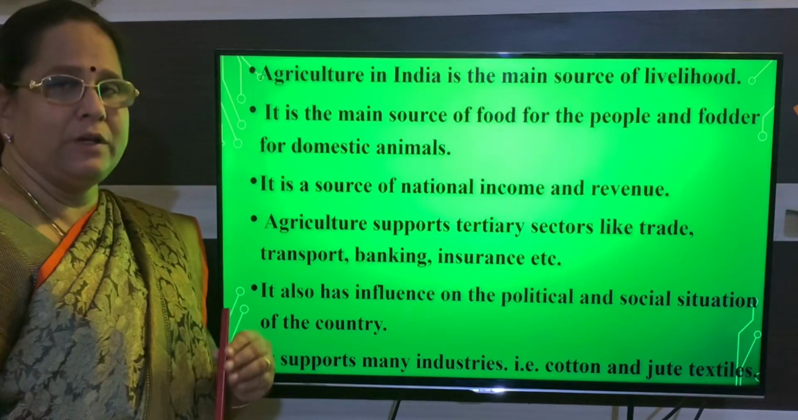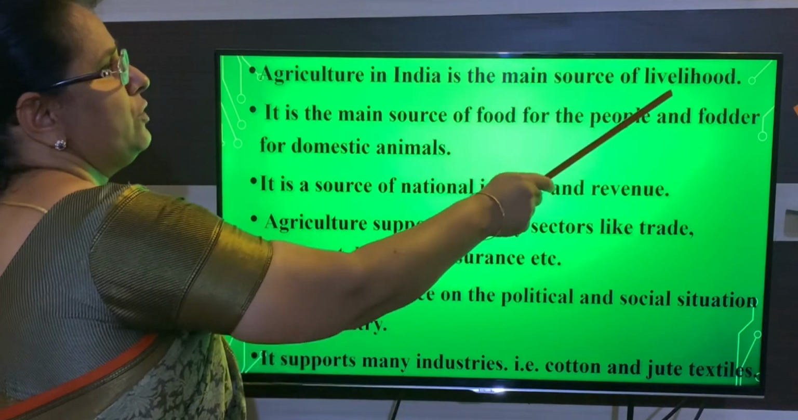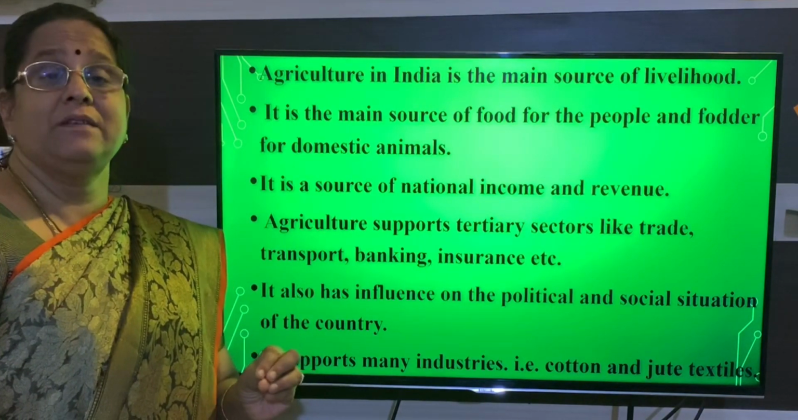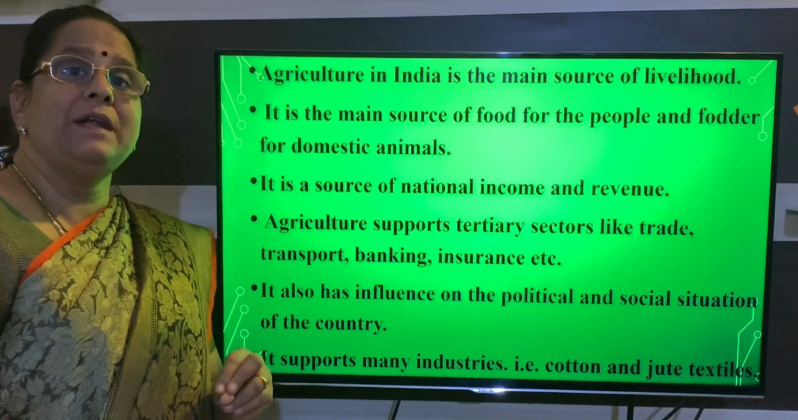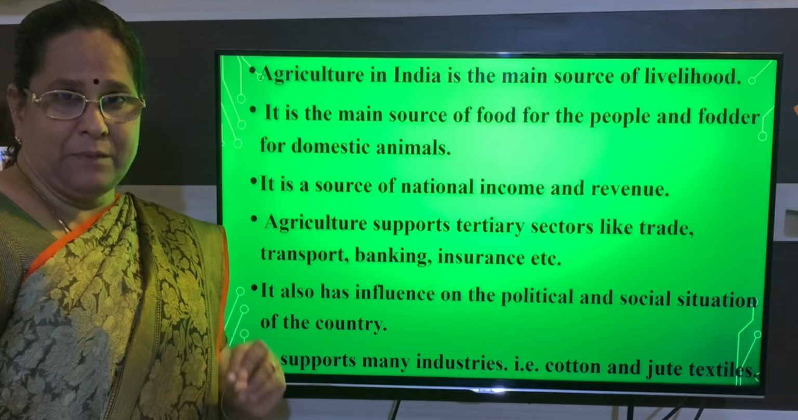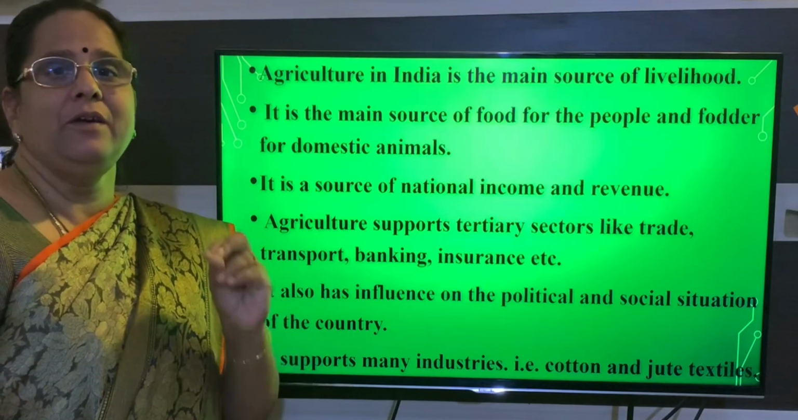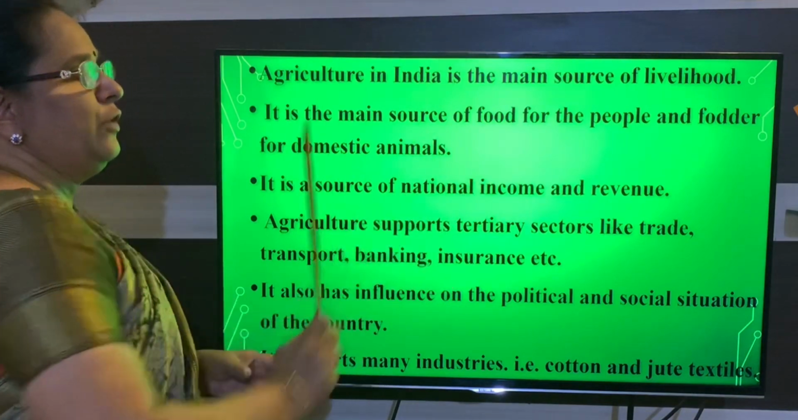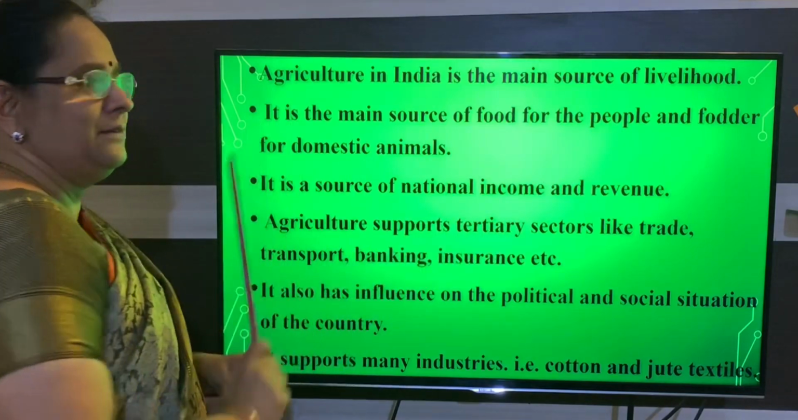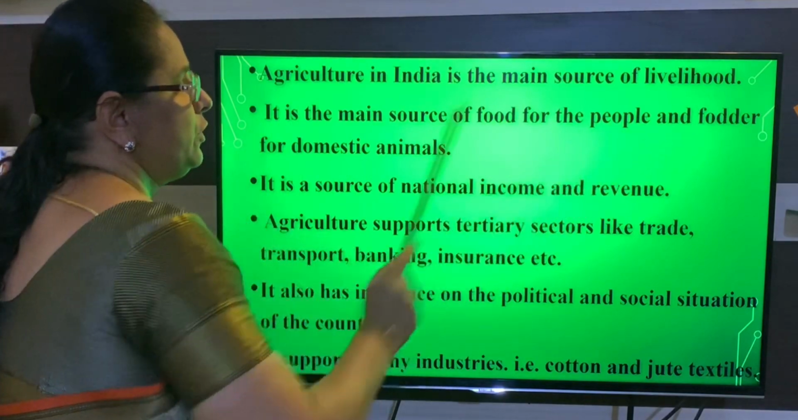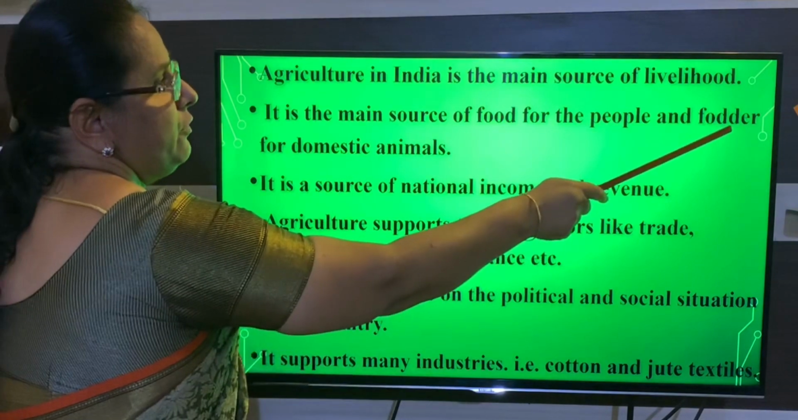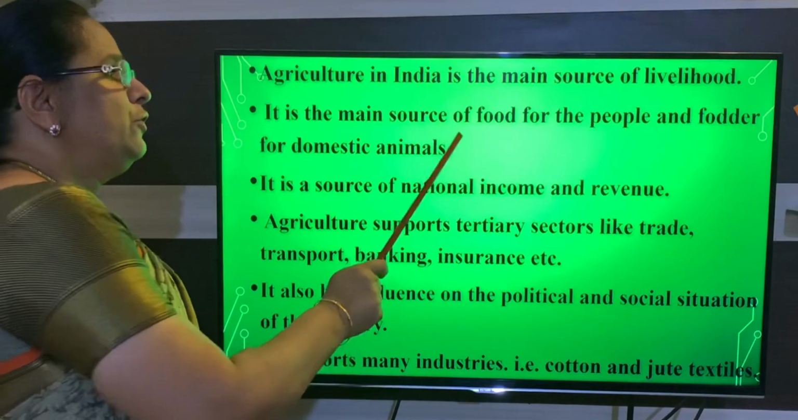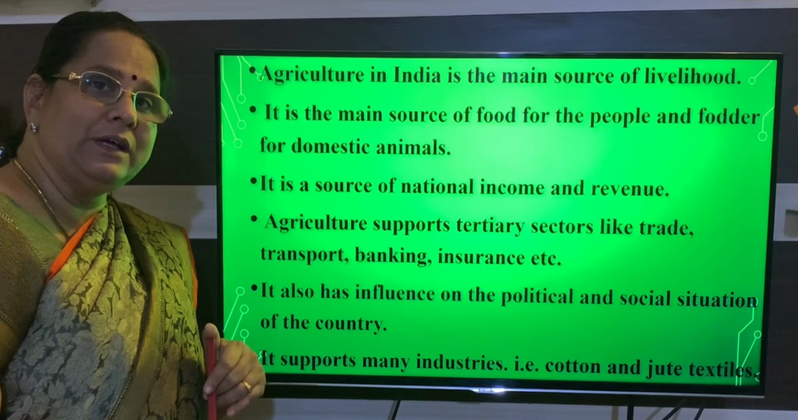Now we will learn the importance. First one is main source of livelihood. Many people depend upon agriculture. As I told you in the beginning itself, 65% of people depend upon agriculture. So that means it is the main source of livelihood. The next one is, through agriculture people get food for themselves as well as fodder for the cattle. Fodder is nothing but food for the animals. We don't call it food, we call it fodder. So through agriculture, we are able to raise food for people as well as fodder for cattle.